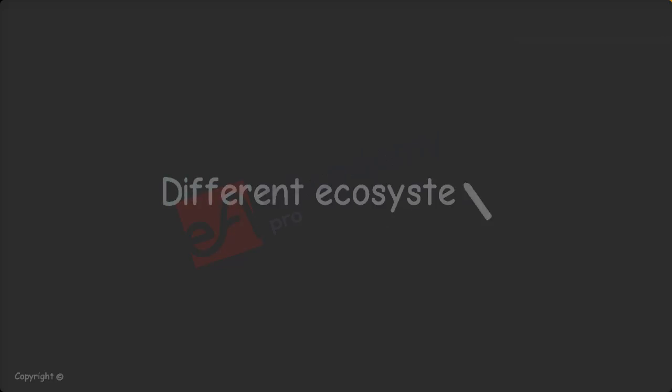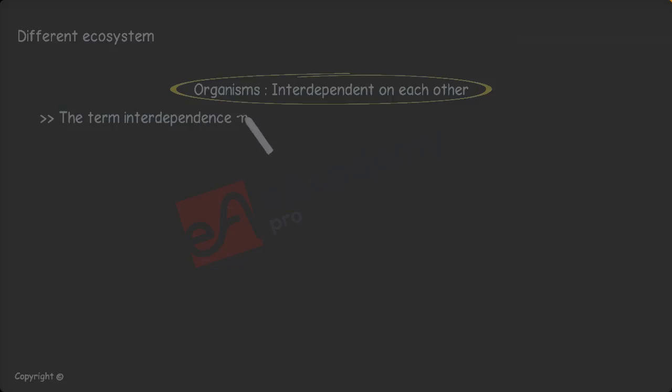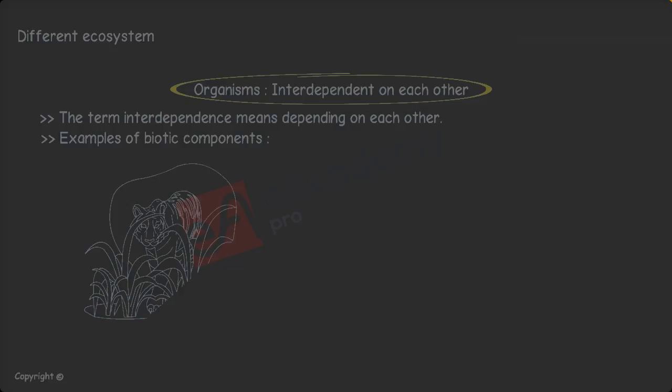Different ecosystems are interdependent on each other. The term interdependence means depending on each other. So, what are the examples of biotic components? It is plants and different types of animals. Now, let us see how these plants and animals are interdependent on each other.